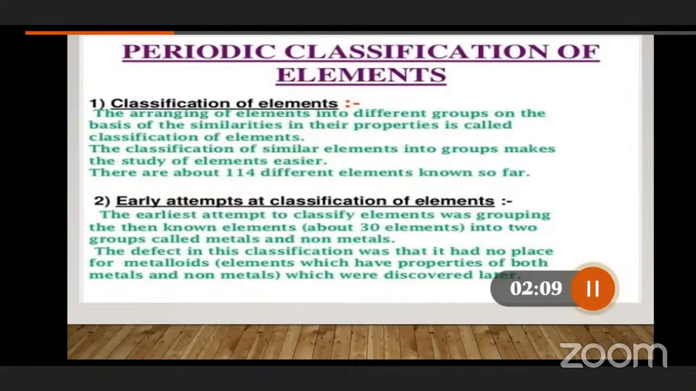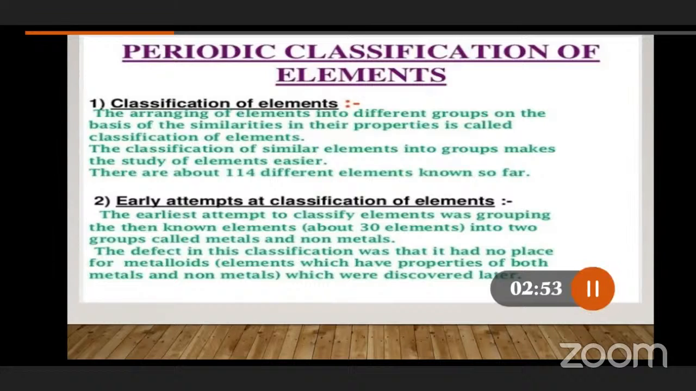So, periodic classification of elements. We have seen classification of elements. Now we are going to see that the arrangement of elements into different groups on the basis of the similarities in their properties is called classification of elements. Already we have seen the medical shop photograph, the library, and the super bazaar, where a particular category is kept in a particular rack. Similarly, elements with similar properties are kept in a particular slot. They have been arranged in that manner. So the classification of similar elements into groups makes the study of elements easier.